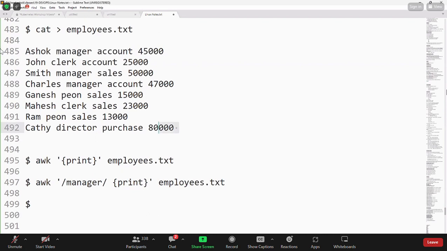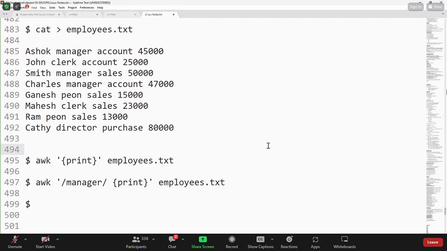This is my structured data. When you have a file with structured data and you want to process it, then we can go for the awk command.